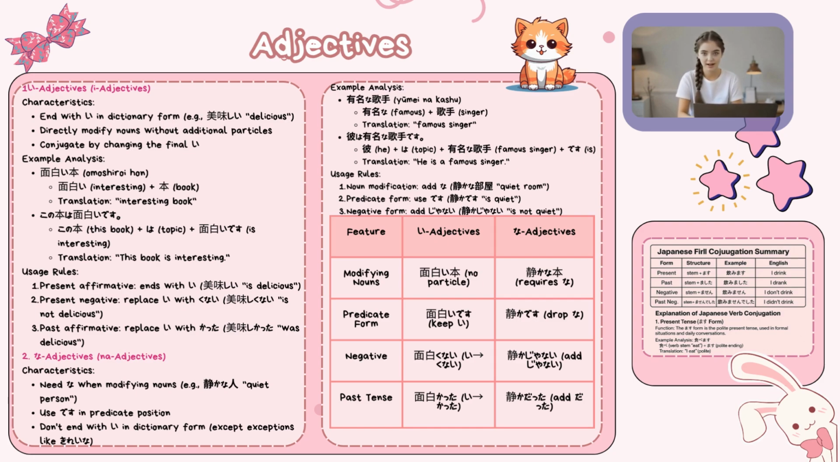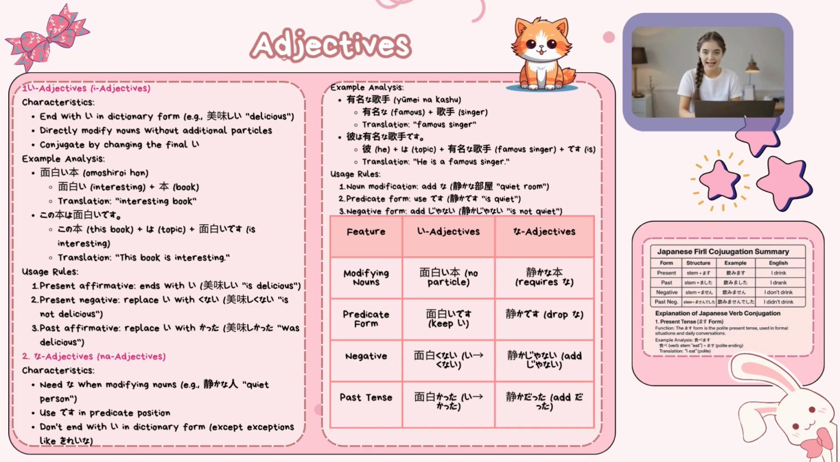Detailed English summary. I adjectives can directly modify nouns and conjugate by changing the i. Na adjectives need na before a noun and use desu in predicates. Negative and past forms use specific rules for each type. Comparative structure: i adjectives versus na adjectives.